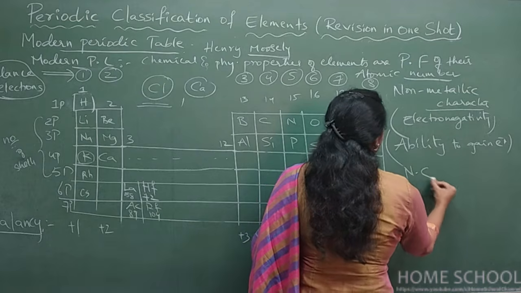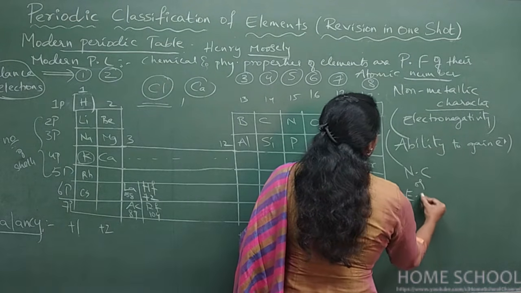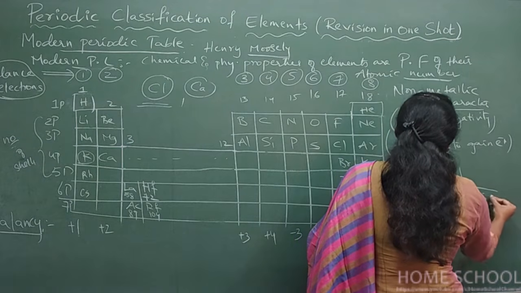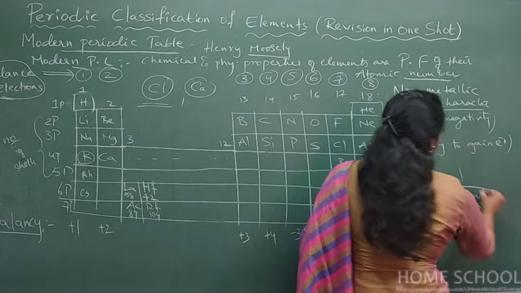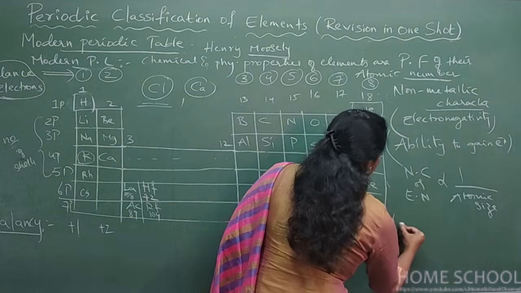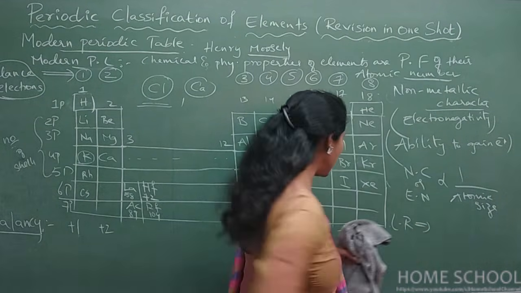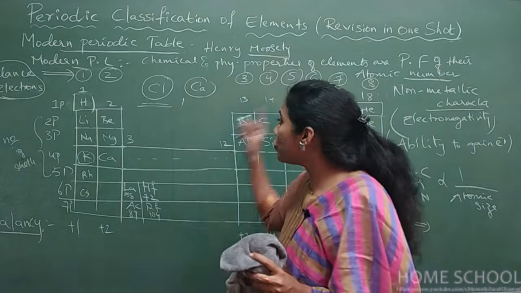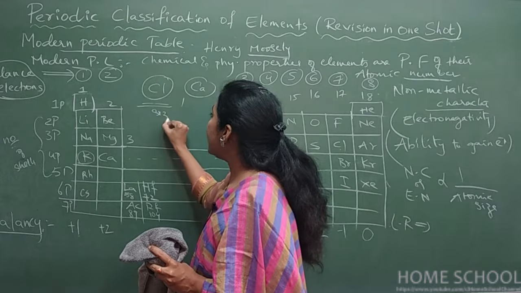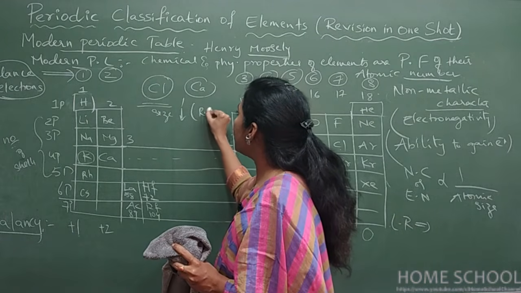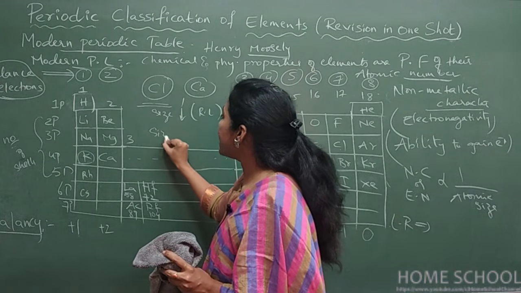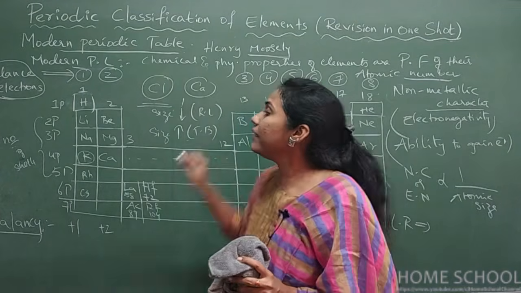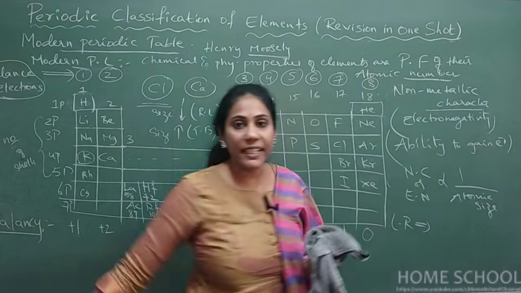Always non-metallic character or electronegativity is inversely proportional to atomic size. I told you, everything you can tell with respect to size. So from left to right, what will happen for non-metallic character? Left to right, size decreases, right? So you should know only about the size. Size decreases from left to right. Size increases from top to bottom. If you know these two, you can talk about other properties very, very easily.